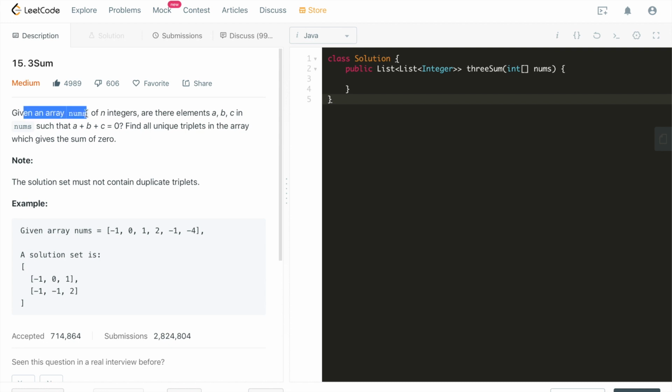Given an array nums of n integers, are there elements a, b, c in nums such that a plus b plus c equals 0? Find all unique triplets in the array which give the sum of 0. Pay attention to the word unique, because there's a note here: the solution set must not contain duplicate triplets. So we would like to rule out all possible duplicates.